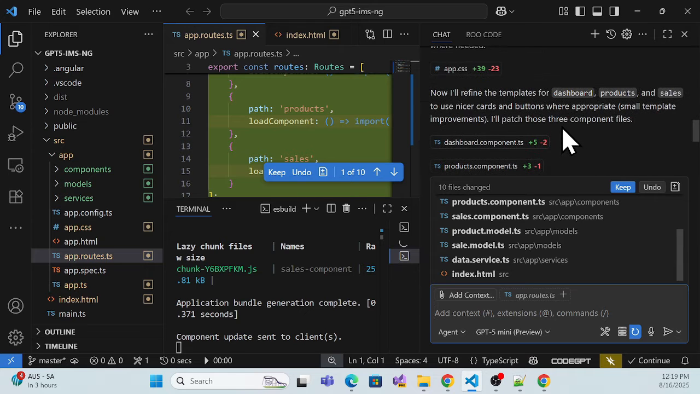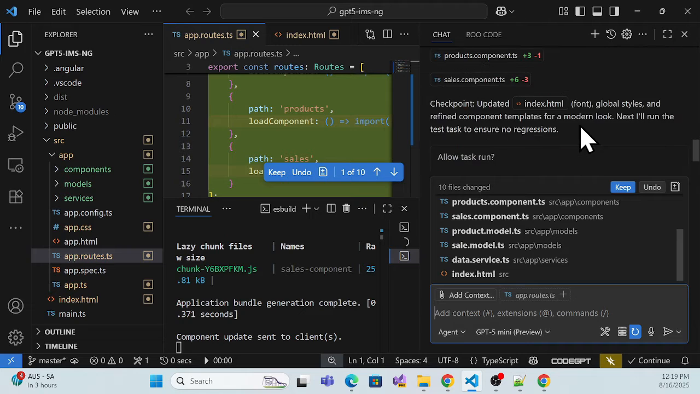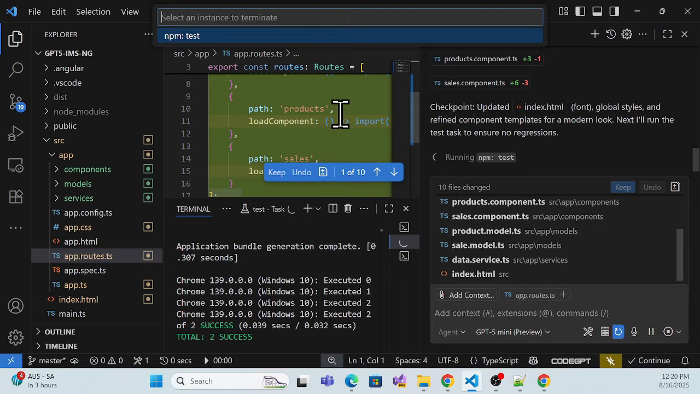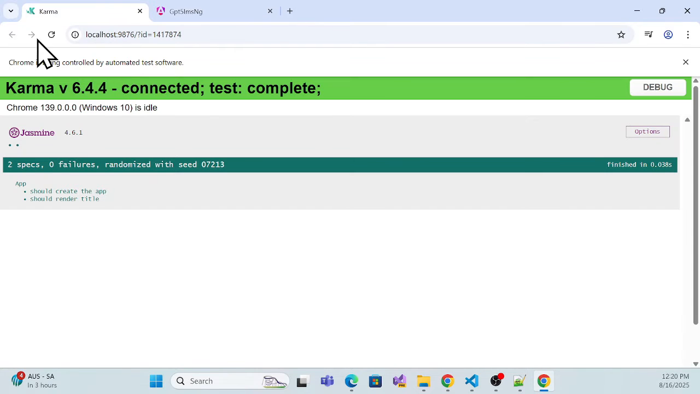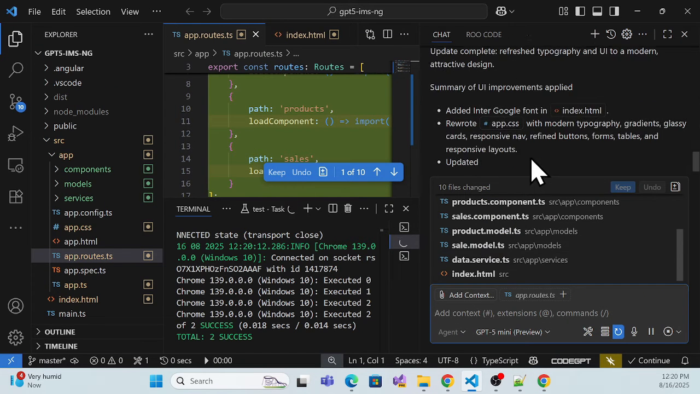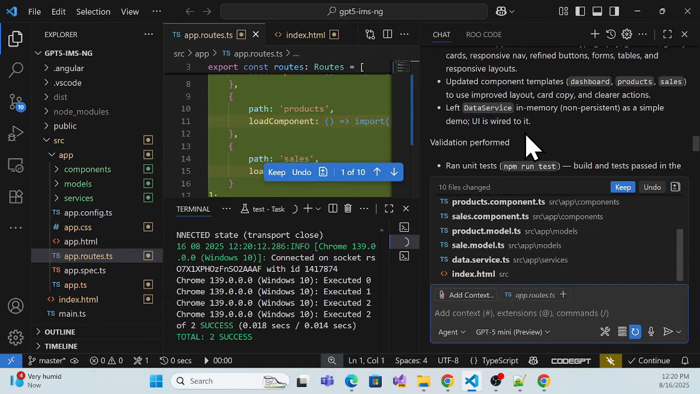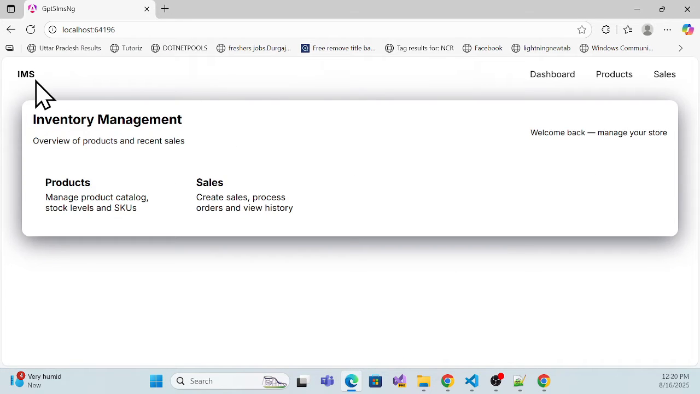Okay, now see, they modified these three templates, dashboard, product and sales, and they are asking whether I want to run it in a test, so they can make sure everything is working fine. Yes, so I can see over here it looks good, right? I can close that, and they are giving some summary over here. That is fine, and let me test how it looks now. Okay, now it's cool, right?